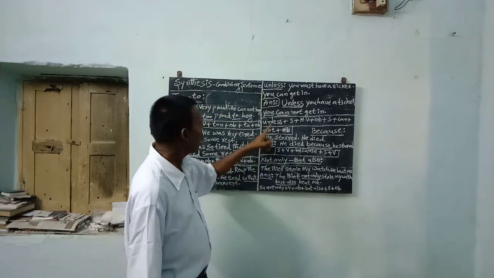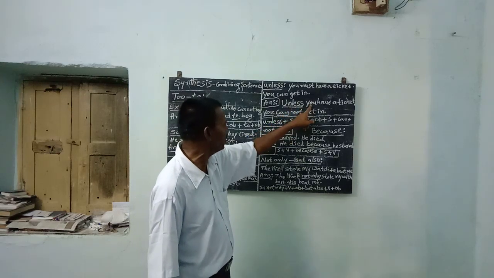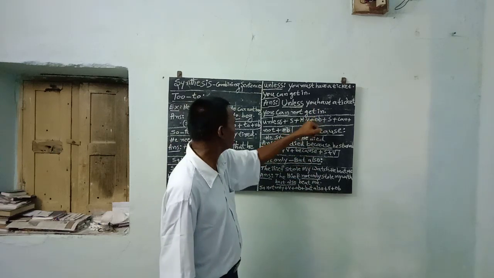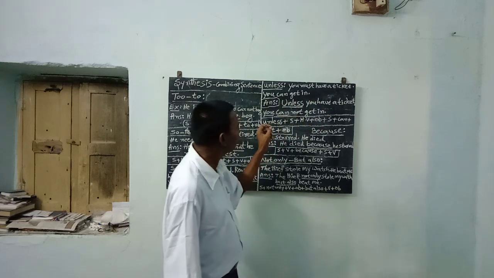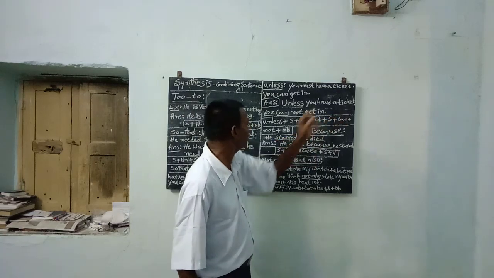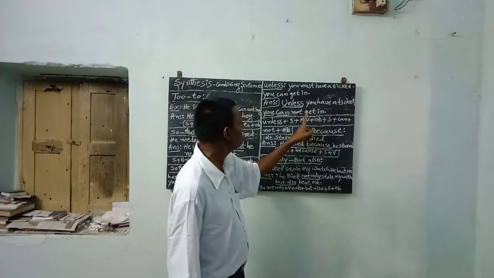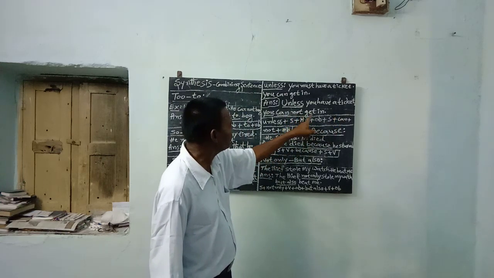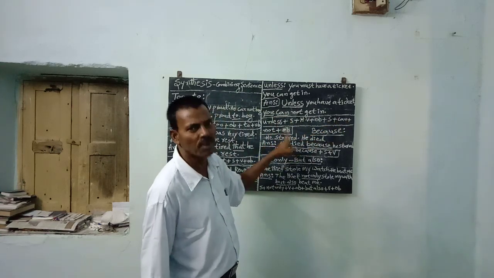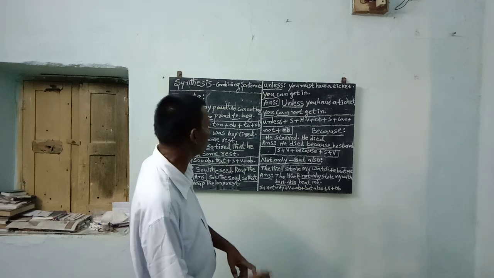Unless plus subject you, helping verb have, object a ticket. Then again subject you, plus cannot, plus the object get in. Understood?